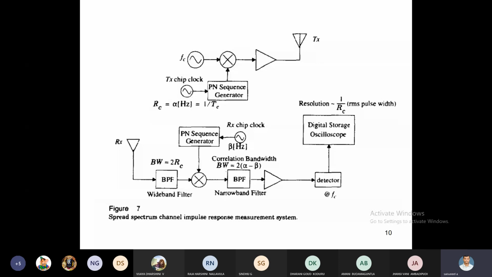Right. Here the resolution is equal to 1 by RC. That is, this spread spectrum channel impulse response measurement depends upon 1 by RC. But in the previous technique, the resolution depended upon TBB, that is, each pulse width. But here we have to consider the resolution as 1 by RC.